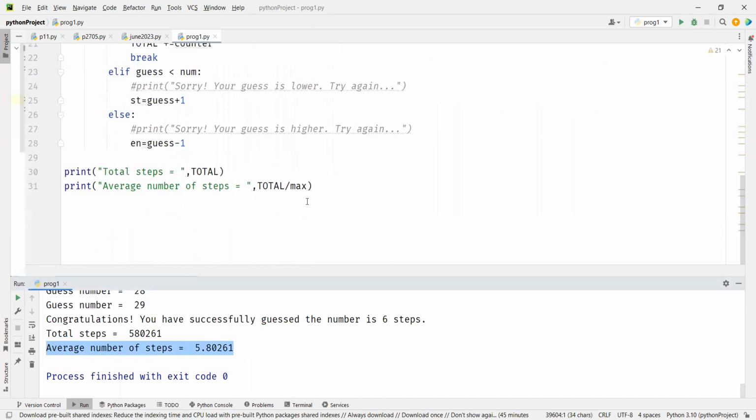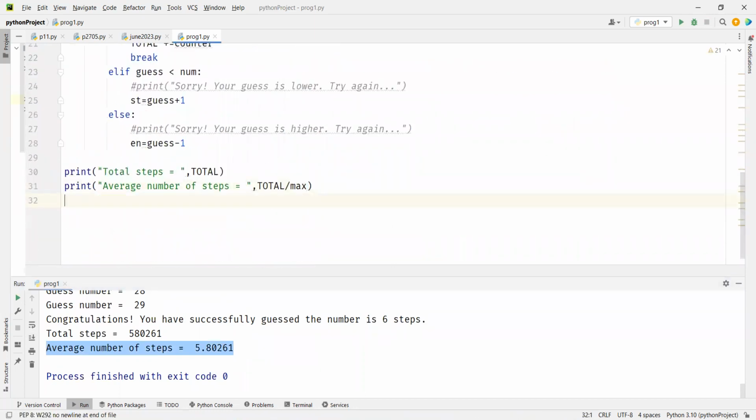And when you run it, it will show you a similar range, somewhere between 5.5 to 6. It will not show you 6.5 or 4.5. Somewhere in this range only you will get the answer, because we have run it 1 lakh times. So this is called automation. Sorry, not automation, simulation.